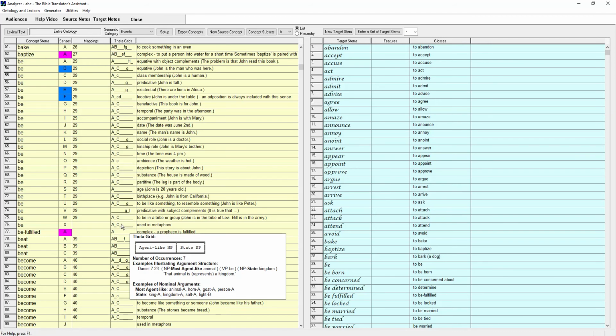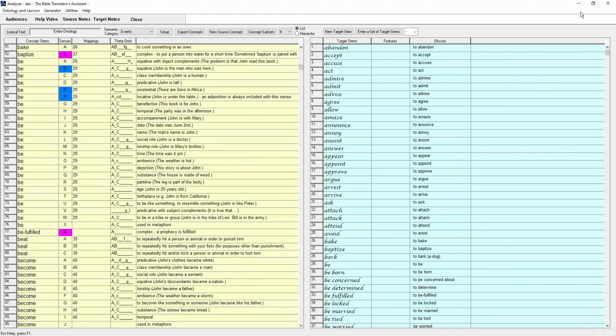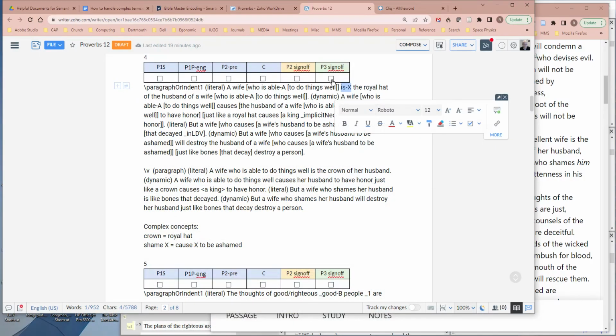Now the reason we came up with that specialized sense is because a translator could decide that he wants to express metaphors like similes. It could be expressed as be like if the translator wanted. So we're going to use that specialized sense.